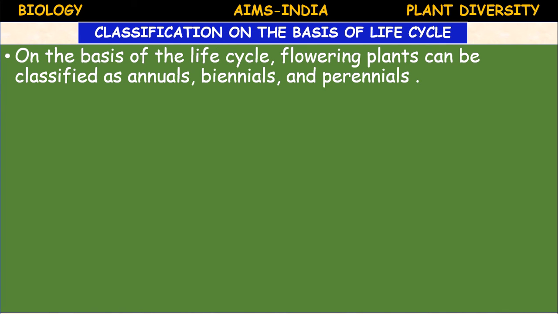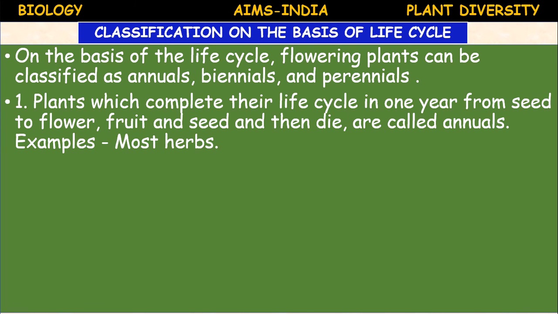The classification on the basis of life cycle. On the basis of life cycle, the flowering plants can be classified as annuals, biannuals, and perennials. The plants which complete their life cycle in only 1 year, from seed to flower, fruit, and seed, then die, are called annuals. Example, most herbs, they are annuals.